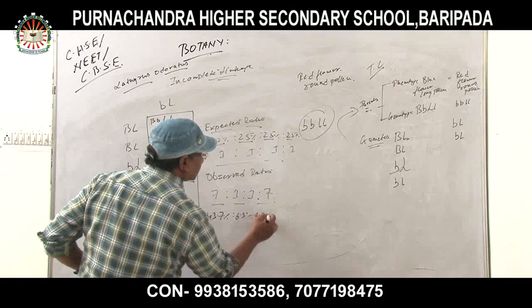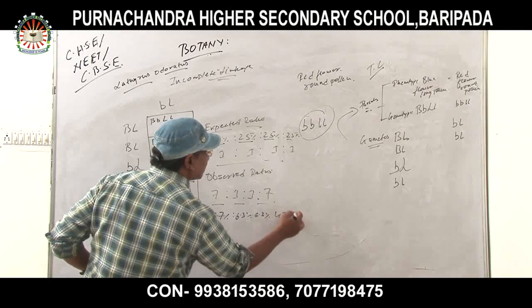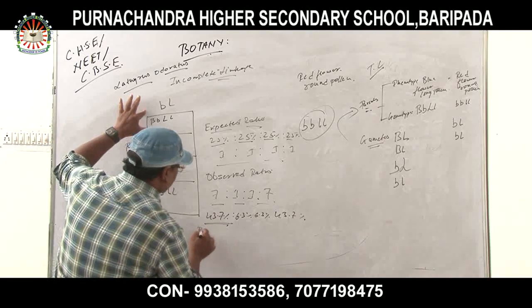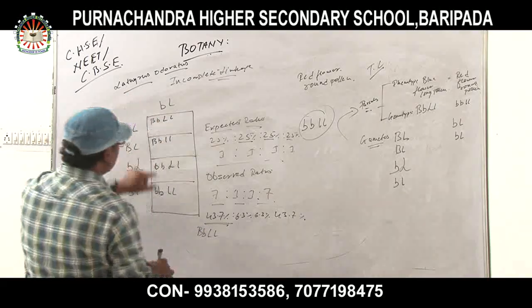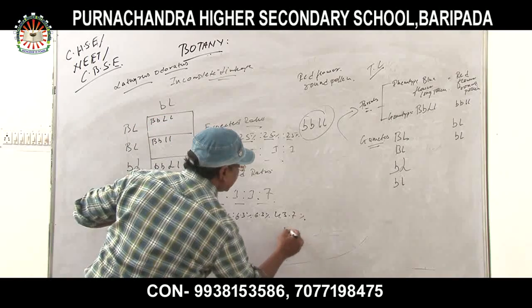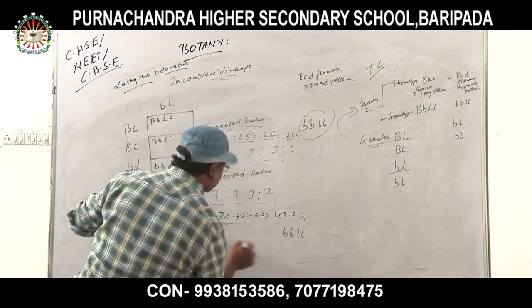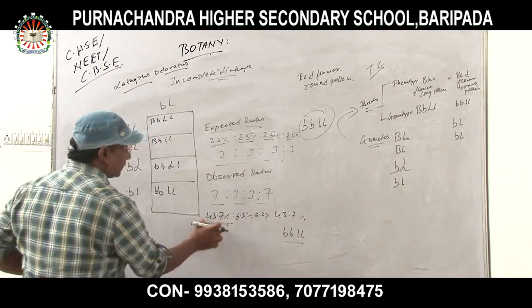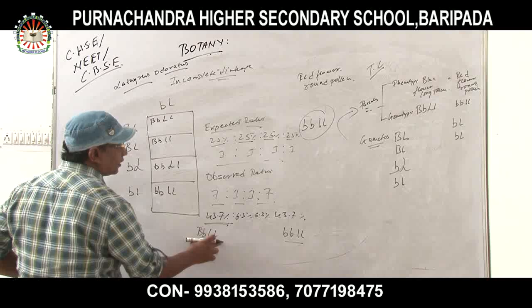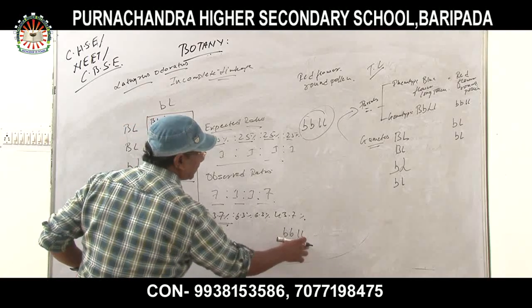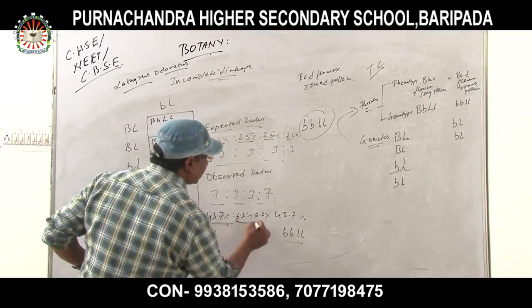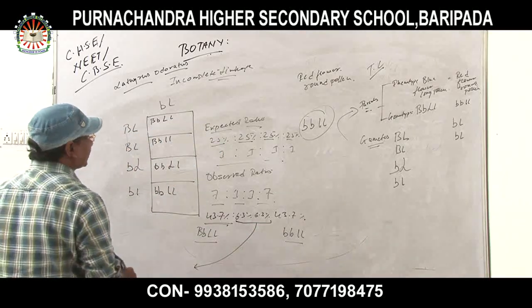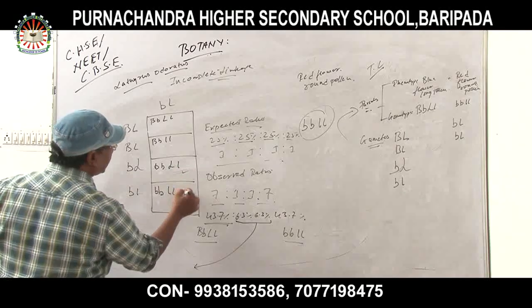This is 6.3%, and this is 43.7%. Which one is 43.7%? Capital B, small b, capital L, small l, and small b, small l. These are the parental characters, 43.7% each. The 43.7% forms blue flower long pollen, and here red flower round pollen. But 6.3% and 6.3% are for the recombinant characters. These two are recombinant characters.